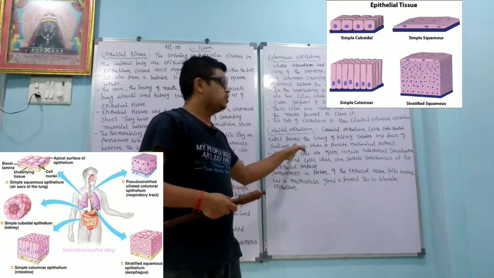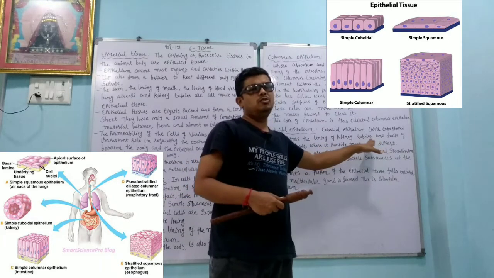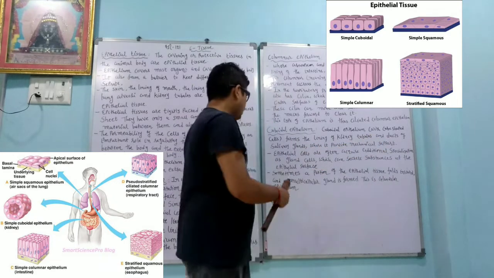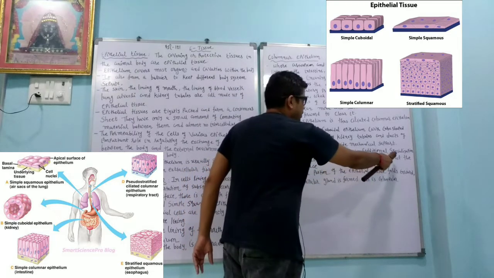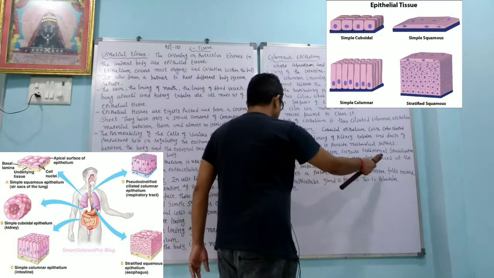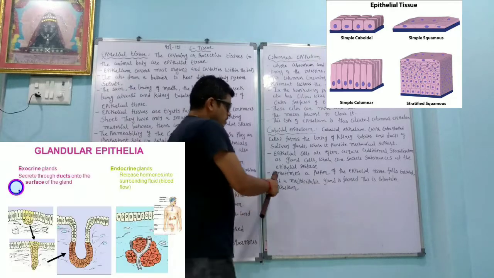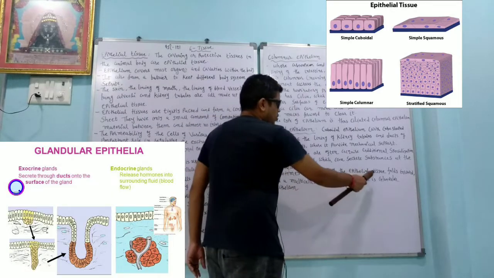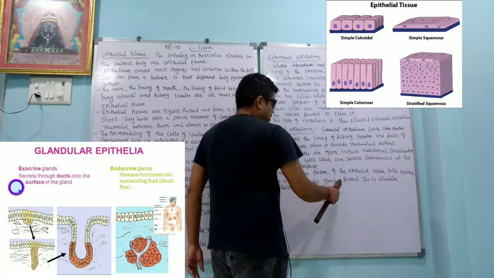So that is a function of salivary glands, where it provides the mechanical support. So the main function is to provide the mechanical support. Epithelial cells often acquire additional specialization as gland cells, which can secrete substances at the epithelial surface. Sometimes a portion of the epithelial tissue folds inward and a multicellular gland is formed.